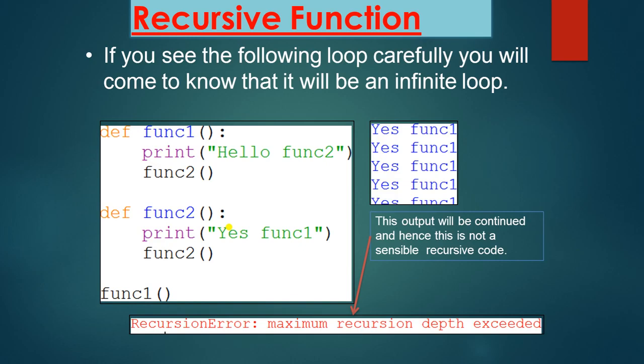So this function will just keep going on. It will not terminate because it doesn't have a base case. So the output will continue and hence this is not a sensible recursive code. And when it reaches the maximum depth, it will give you the error, that is maximum recursion depth exceeded. So this is an infinite loop.